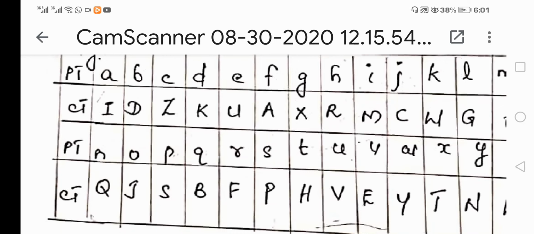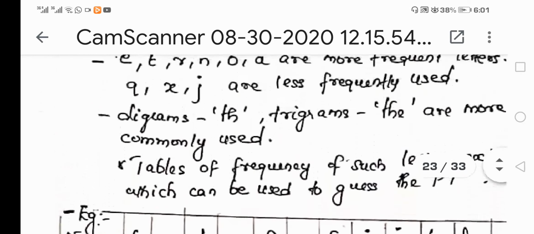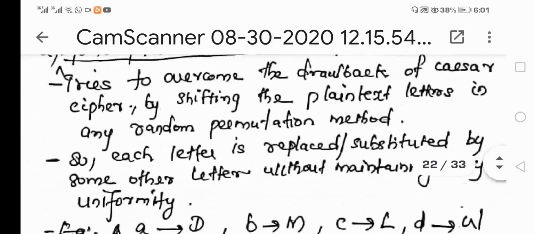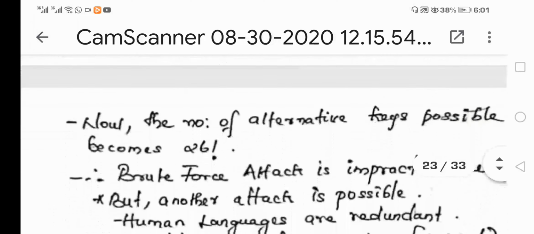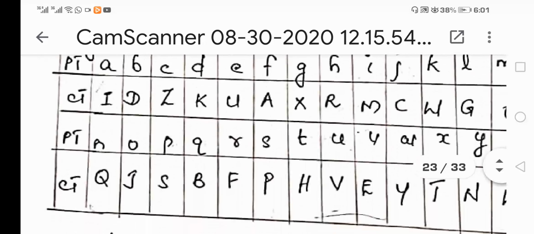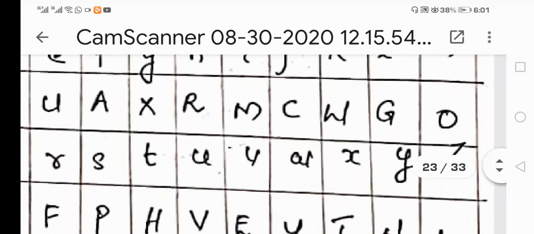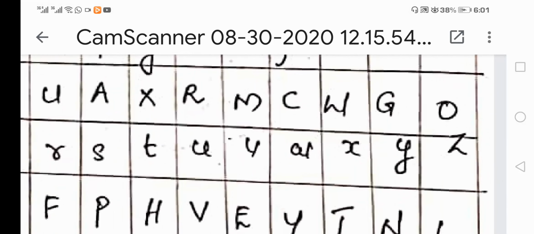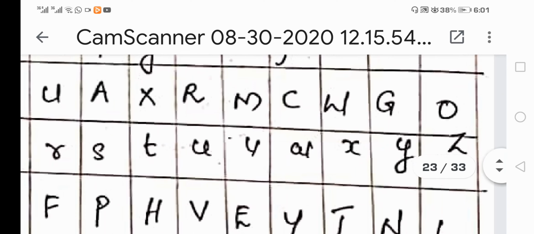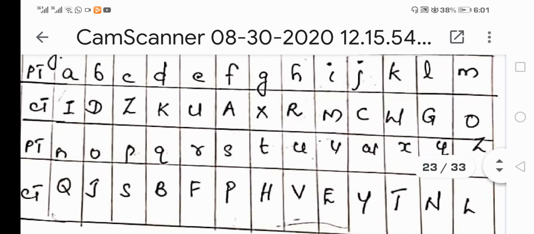Simply by considering such a table, whenever I find a plain text message, for example, "meet me tomorrow", I will first look at the first letter in the plain text message. It is M. I will look at the table, and I will find that O is the letter which replaces M. So instead of M, I will replace it with the ciphertext letter O. Likewise, each and every plain text letter has to be replaced with some other ciphertext letter as per the directions given in the table.